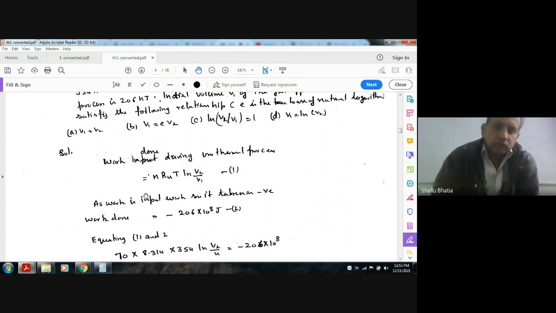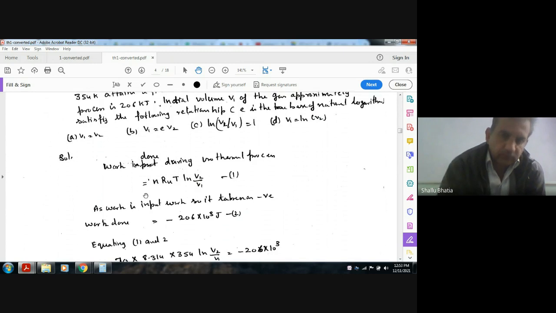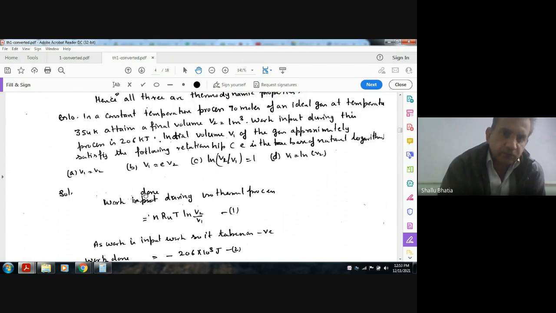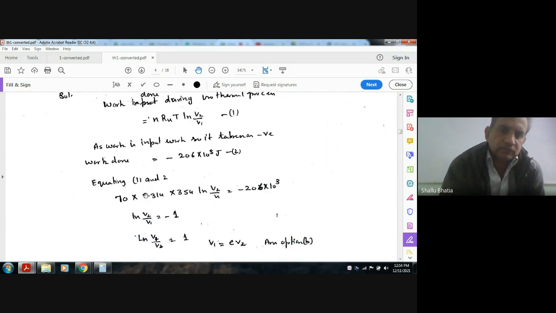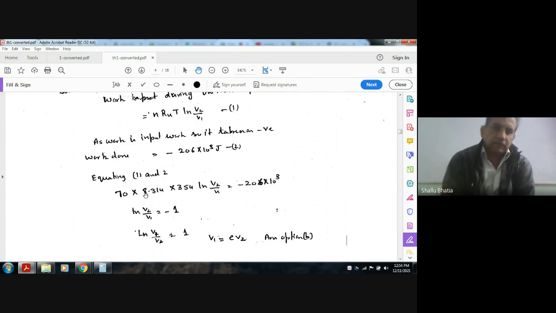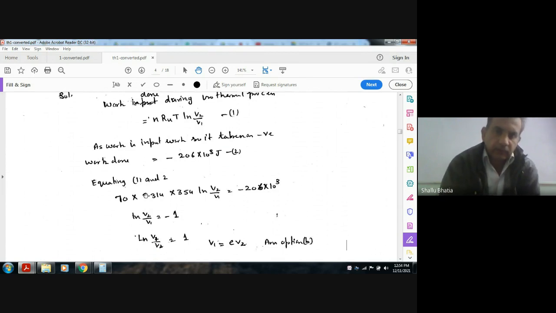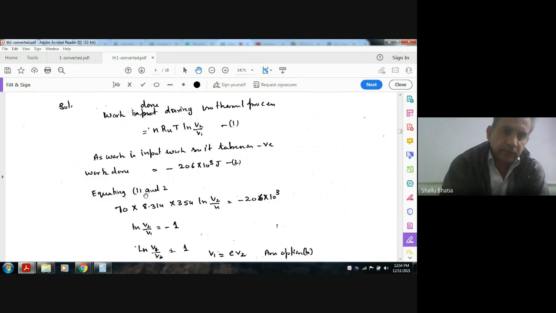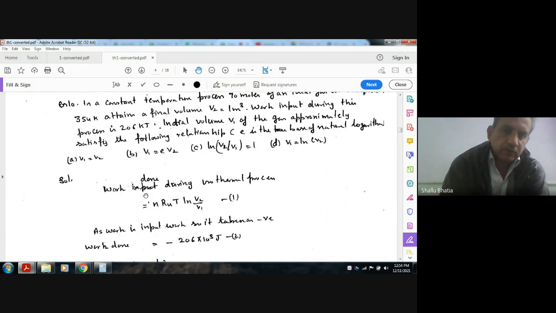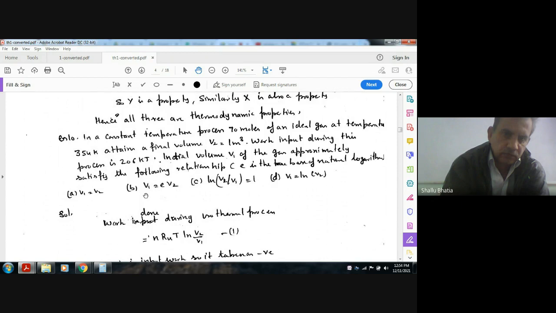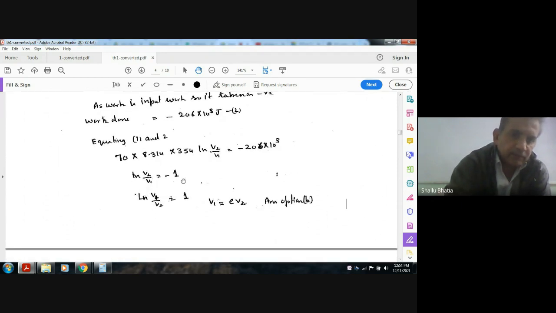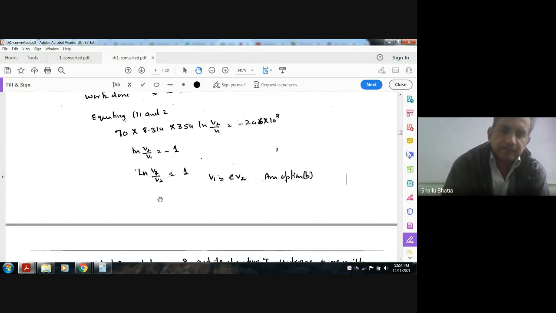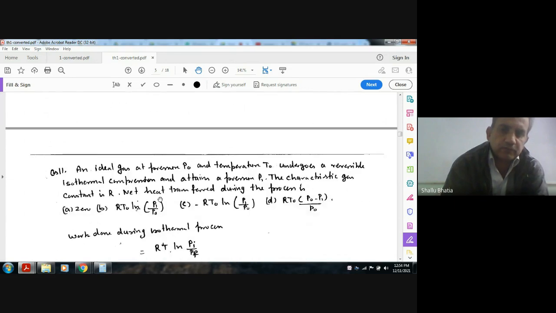Okay, so work done is given, that is minus 200 nRu. Work is input, so it is negative. Here Ru is 8.314 and n is the number of moles given, and temperature is also given, that is 54. Putting the values, we can find ln V2 by V1, and taking log on both sides, V1 is equal to e V2. Option B.